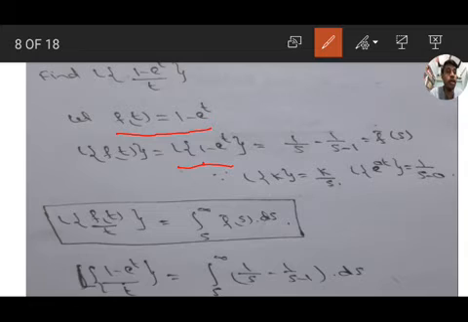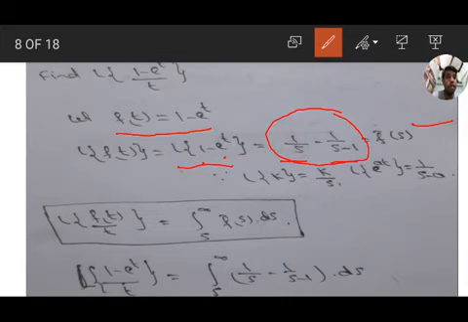Laplace transform of 1 is 1 by s, Laplace transform of e to the power of t is 1 by s minus 1. This total value, 1 by s minus 1 by s minus 1, take it as f bar s. And we have the formula L of f of t by t equal to integration s to infinity f bar s into ds. So substituting in this formula, we get L of 1 minus e to the power of t by t equal to integration s to infinity 1 by s minus 1 by s minus 1 ds.